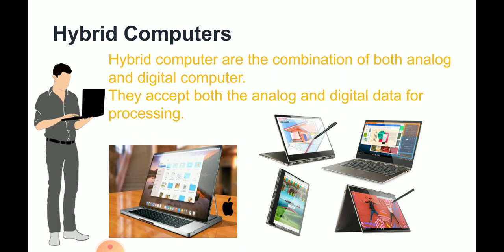Hybrid computers are best used in hospitals, where the analog part is responsible for measurement of the patient's heartbeat, blood pressure, temperature and other vital signs, and then the operation is carried out in digital fashion to monitor the patient's vital signs.